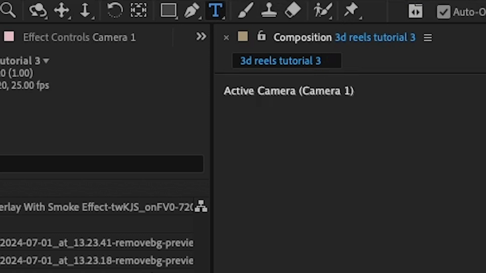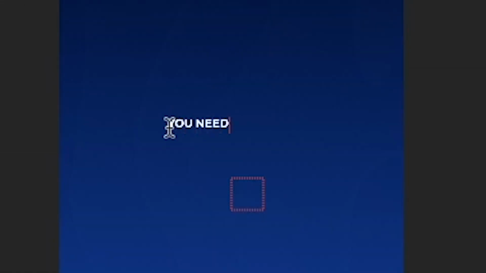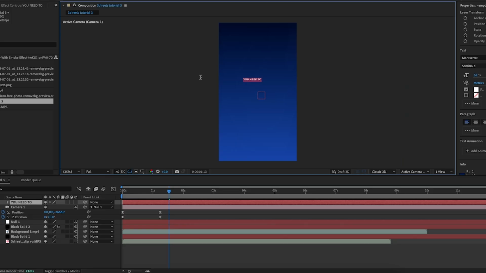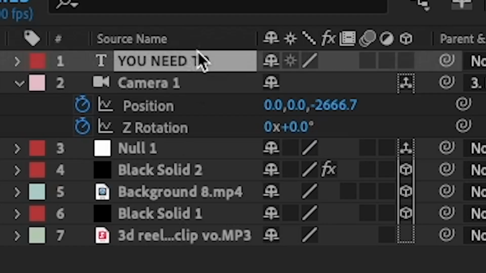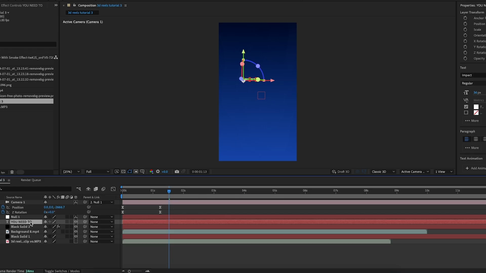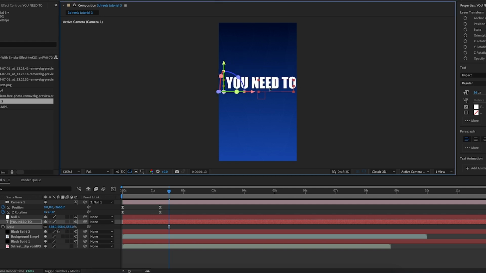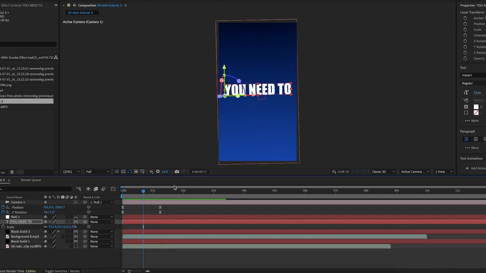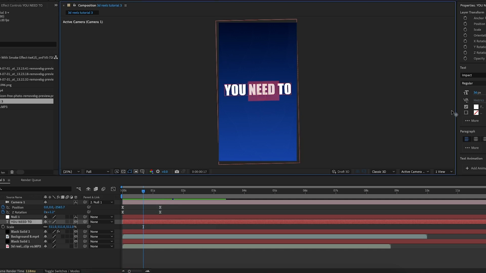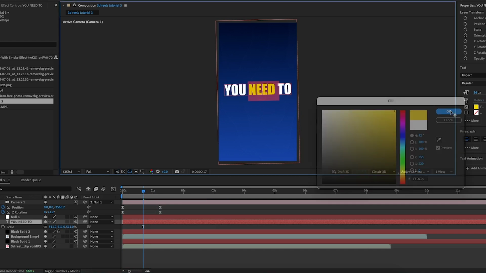Then I'm going to get the text tool, and I'm going to type up "you need to," and then I'm going to change the font to Impact, which I'm pretty sure is inbuilt into After Effects. I'm then going to put this text below null 1, and I'm going to make it 3D. Then I'm just going to scale it up and position it in the middle like so. I'm then going to highlight the word need, and I'm going to change that to a yellowy orange color.